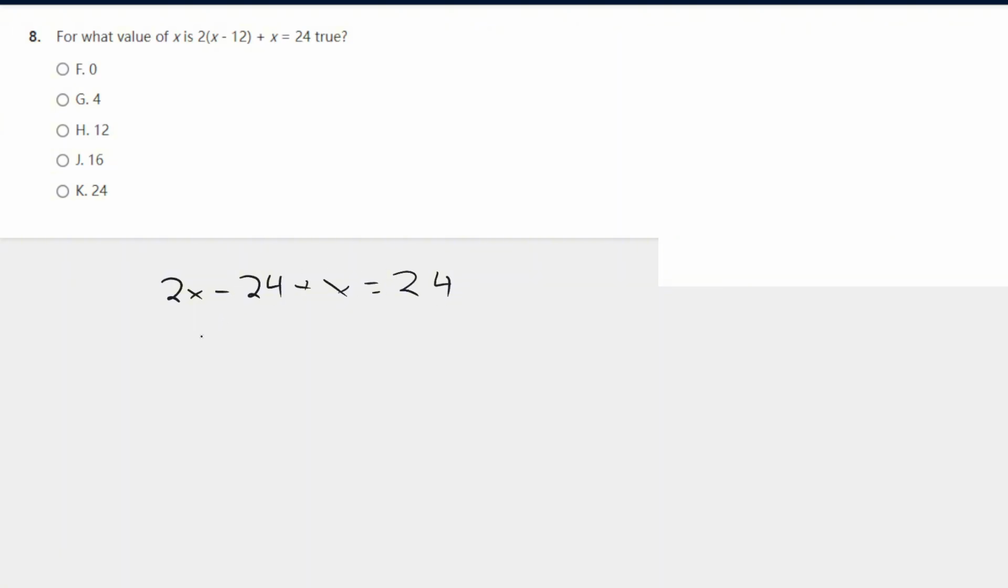It would be 2x plus x is 3x. Adding 24 to 24 equals 48. x equals 48 divided by 3, which is 16. So the answer here is just J. This is just algebra.